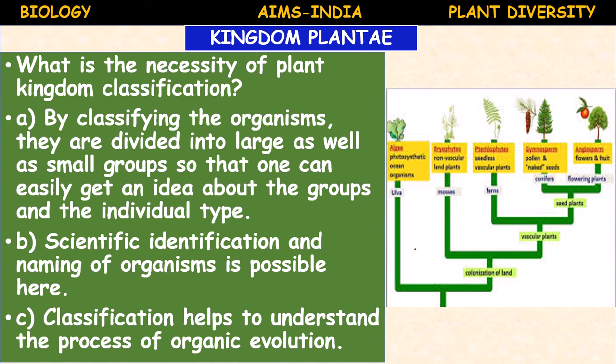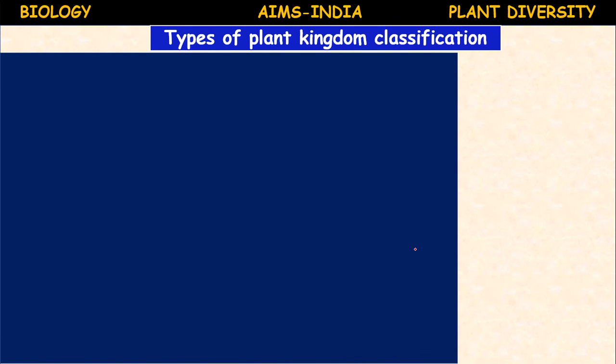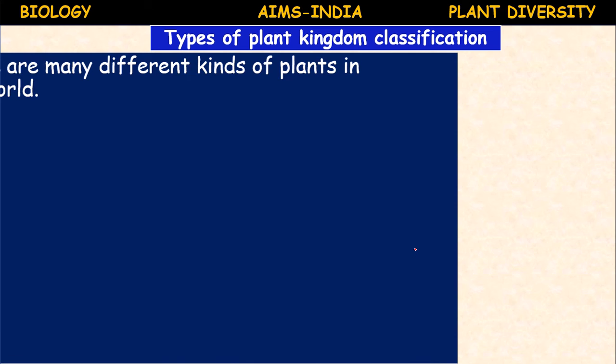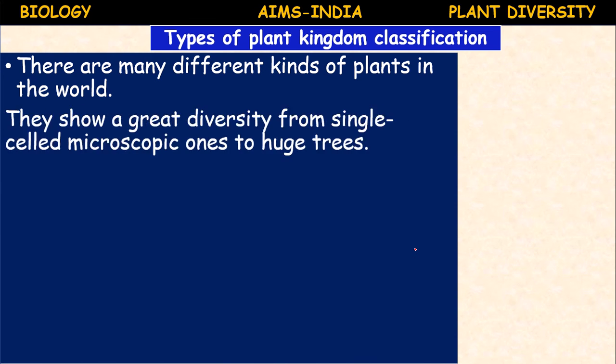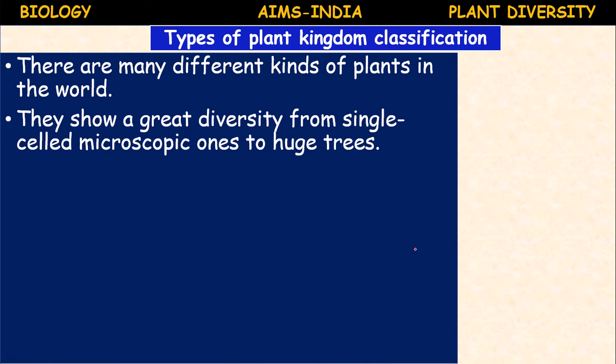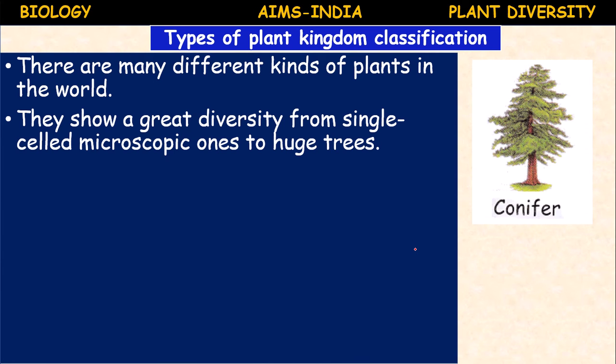Let us discuss in detail the types of plant kingdom classification. There are many different kinds of plants in the world. They show a great diversity, from single-celled microscopic ones to multicellular huge trees.